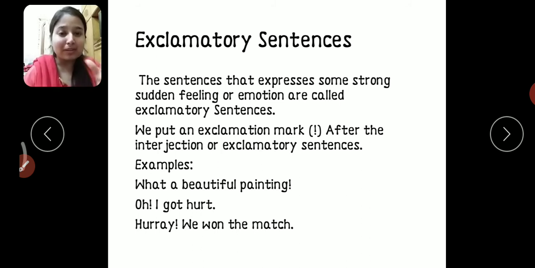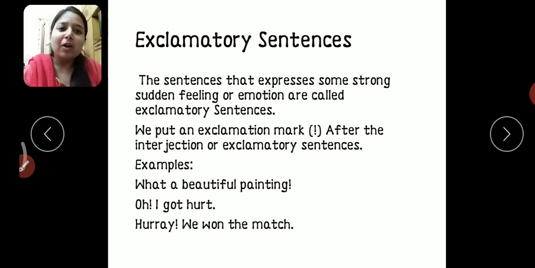Oh, this is a sudden feeling, sudden expression, sudden emotion. "Hooray! We won the match." Out of happiness we are saying hooray. It is a sudden emotion, a feeling of joy, a feeling of happiness. "What a beautiful painting." We are exclaiming, it is our sudden emotion.